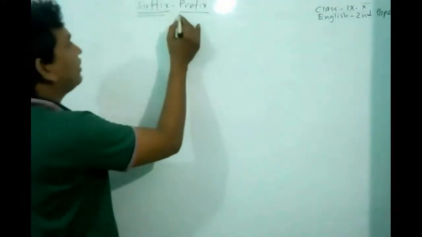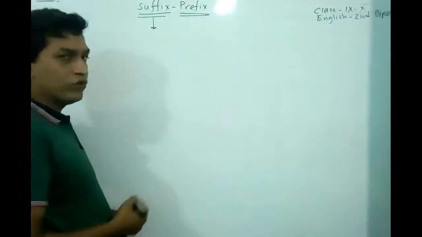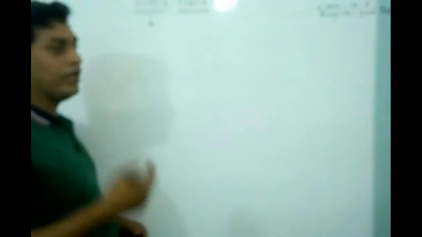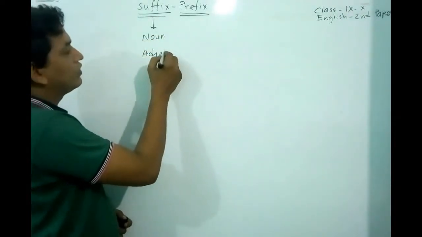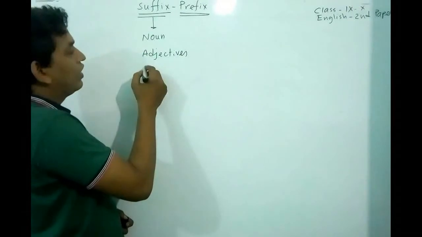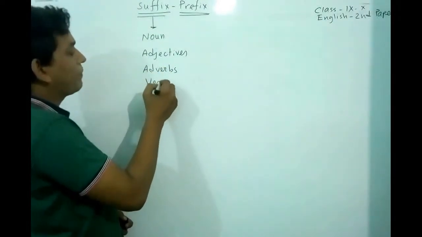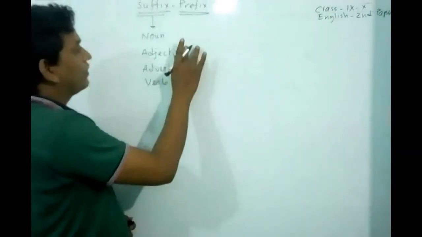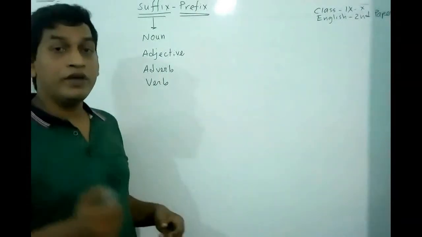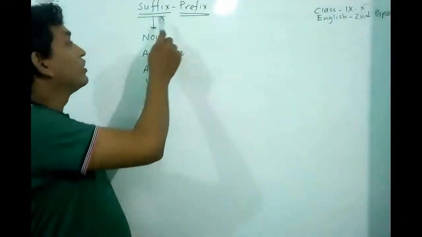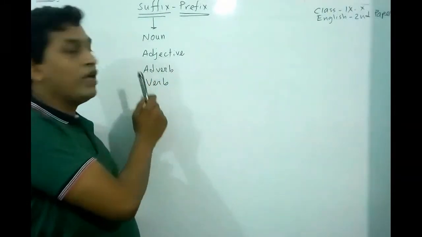Suffix and prefix. Suffix is used to make nouns, adjectives, adverbs and verbs. So we have to remember that we normally use suffix to make noun, adjective, adverb and verb.